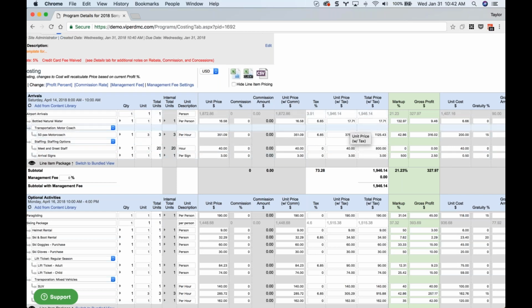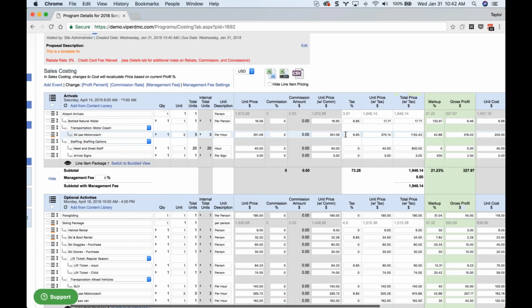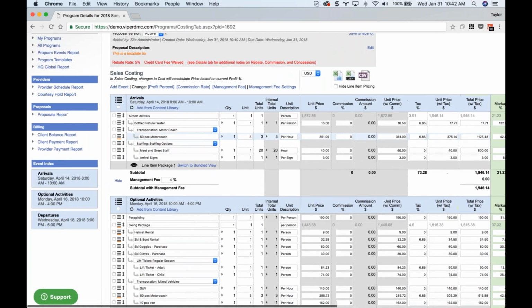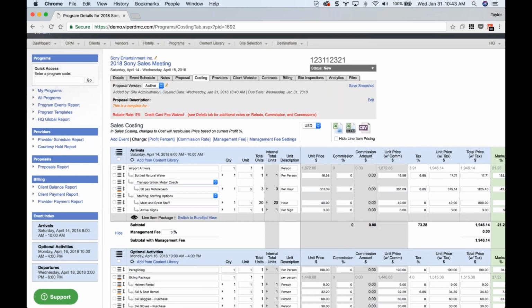They'll basically, your price is locked unless you change it directly. So changes to the cost when in operations mode will recalculate your markup and leave your price alone. Okay, so that's an important detail to distinguish between sales mode and operations mode. And again, we've added this note here recently to indicate what will change when you change the cost.